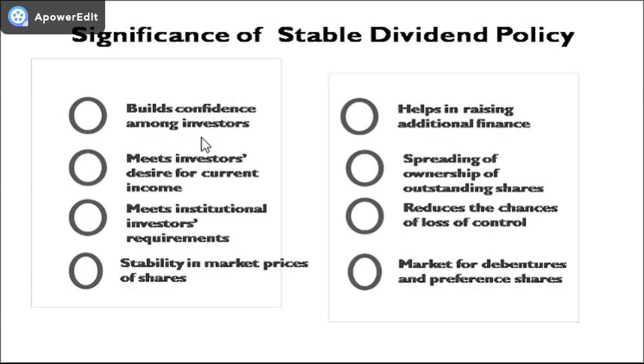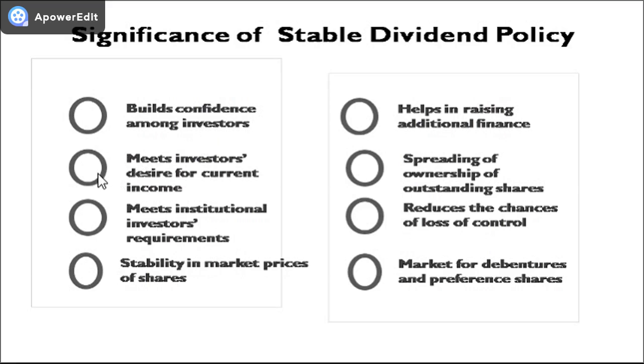When the earnings of a company fall, the company does not cut its dividends. By this, the company is conveying a message to the investors that the future of the company is bright. Similarly, the amount of dividend is increased when the earnings of the company increase.